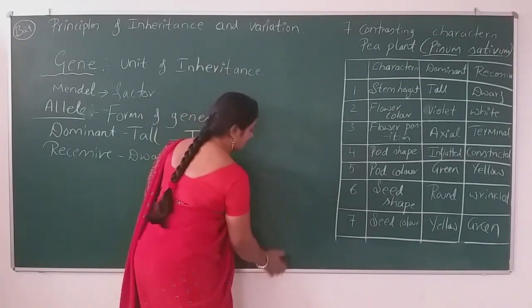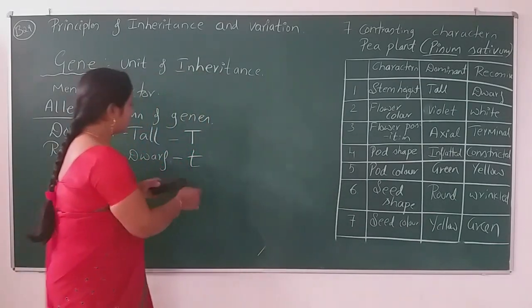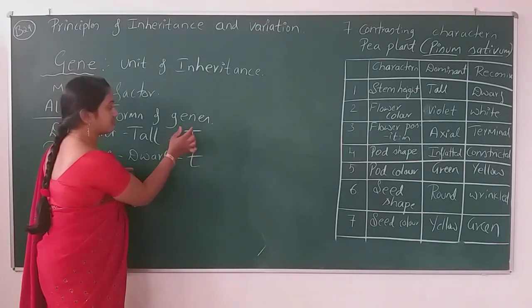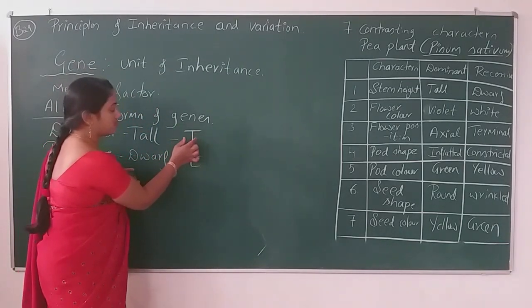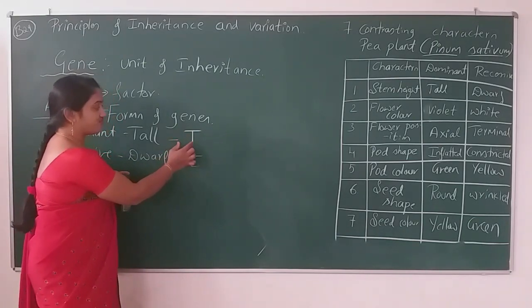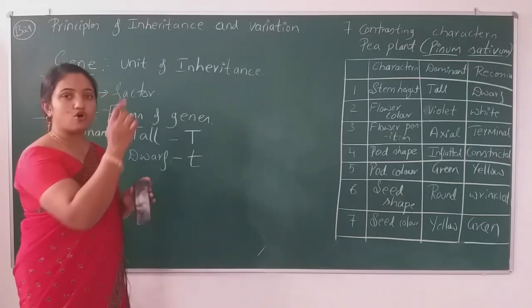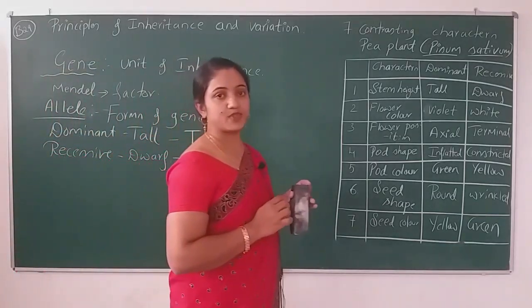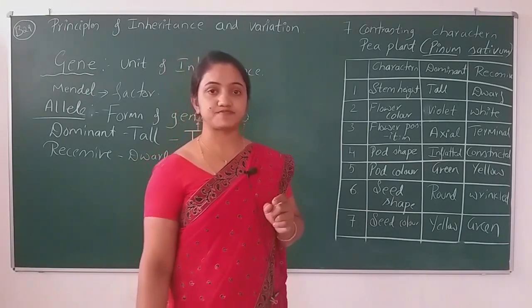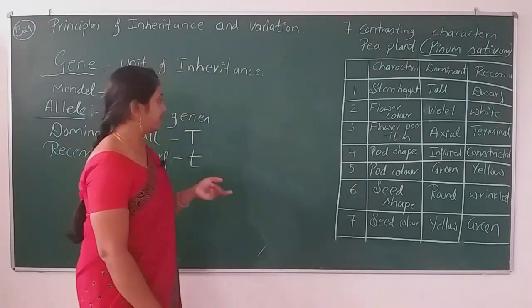Whenever I write capital T, it indicates the stem height, or the tallness of the plant. Capital T always indicates the dominant nature. And then one more thing is there, multiple alleles. Multiple alleles I will tell you later.